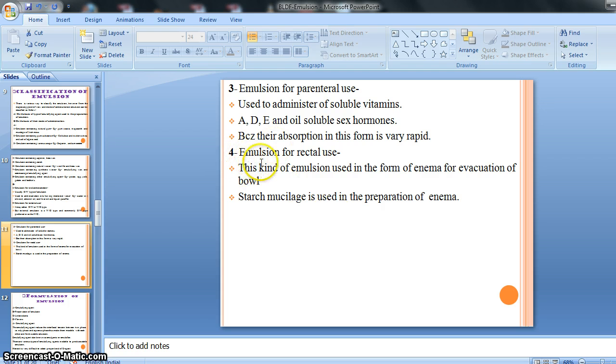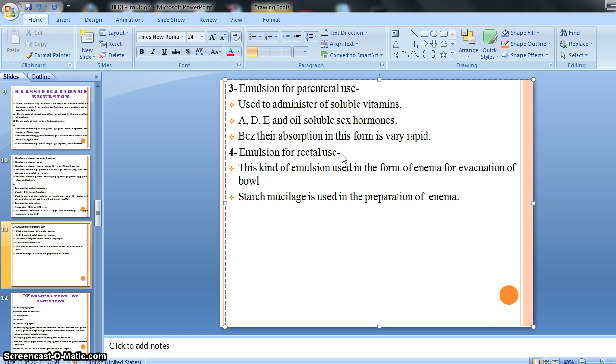Then emulsion for rectal use, this is the cavity. Emulsion is also preferred for rectal administration, right? It means drugs are made up of or dispensed in an emulsion form for rectal administration. This kind of emulsion is used in the form of an enema for evacuation of the bowel, right?